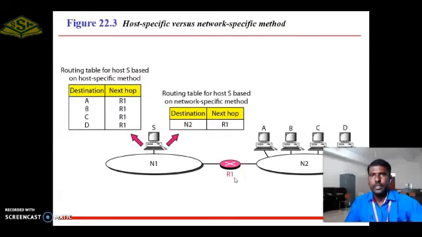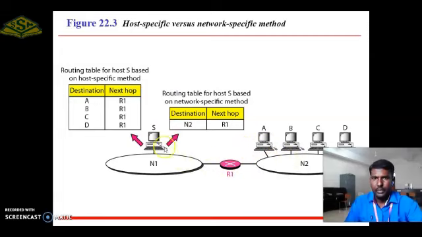Next, the second is the host specific versus network specific method. Host specific method is same transmitter and receiver in the same network. Network specific means transmitter and receiver are in different networks.